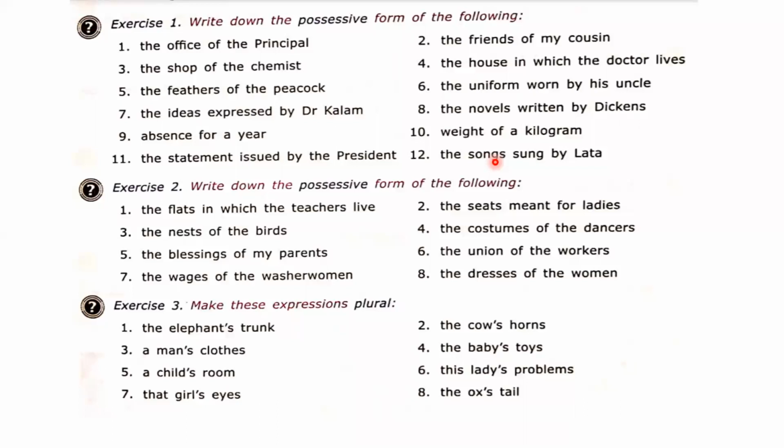M-E-N apostrophe. After the apostrophe, will s come or not? Sir, yes, it will come. Yes, s will come because that is plural, but due to its pluralness there is no s in the spelling. So that's why we mention the s, right? So we need to say men's, M-E-N apostrophe S clothes.